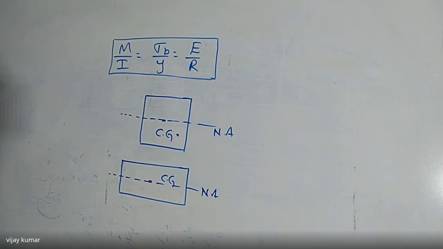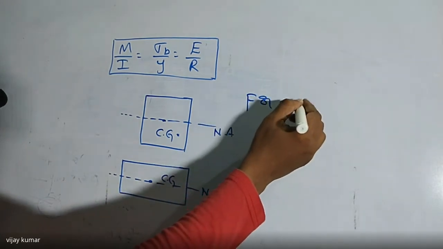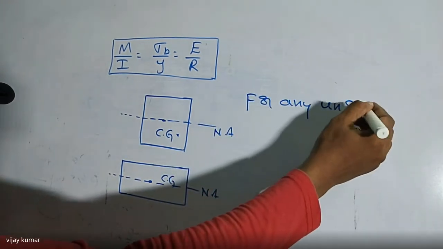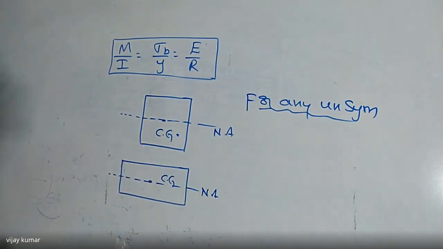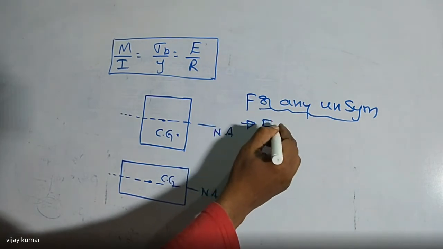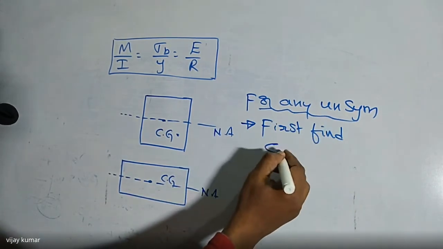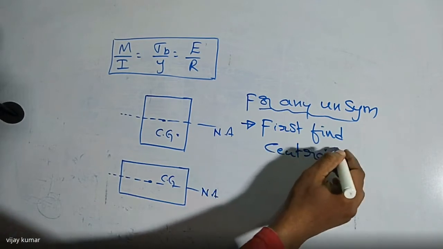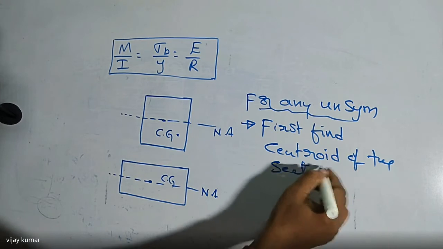So if you take any unsymmetrical body, and you want to draw the neutral axis, first of all, find the centroid of the section.